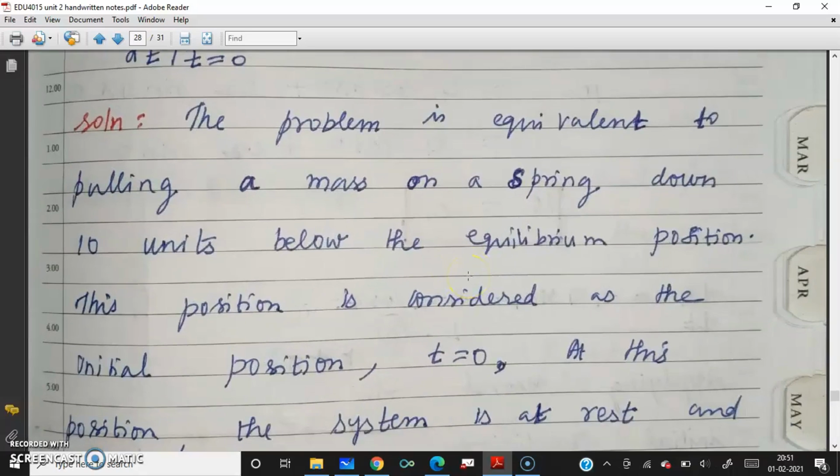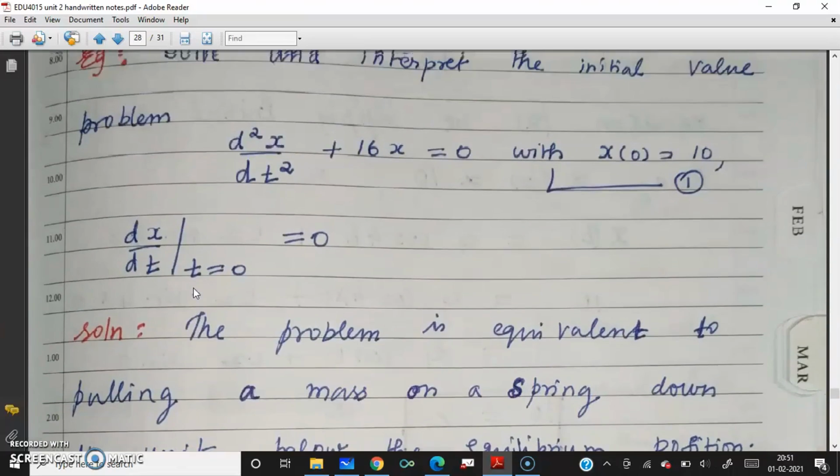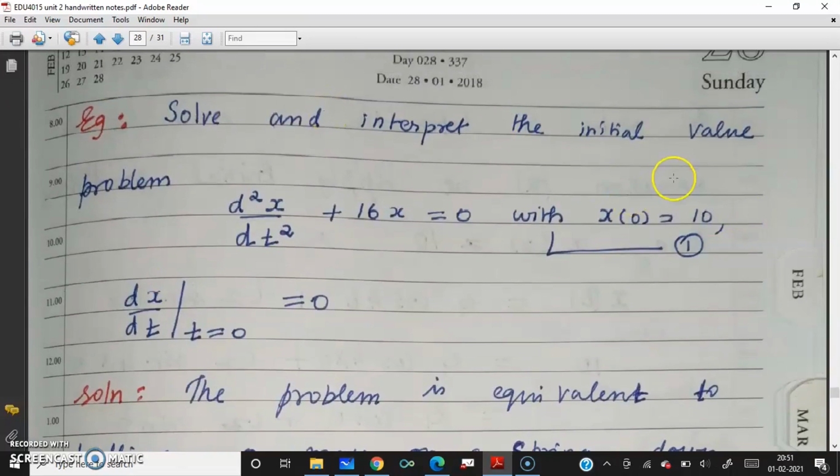The problem is equivalent to pulling a mass on a spring downward 10 units below the equilibrium position. Why? Here x of 0 is given as 10. When it is 0, it is at the equilibrium position, and here it is 10.